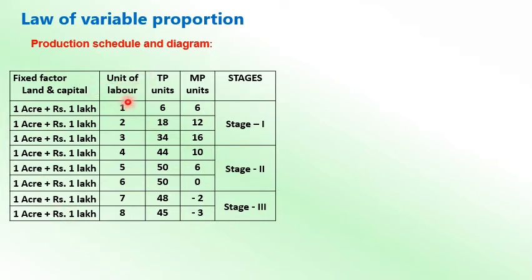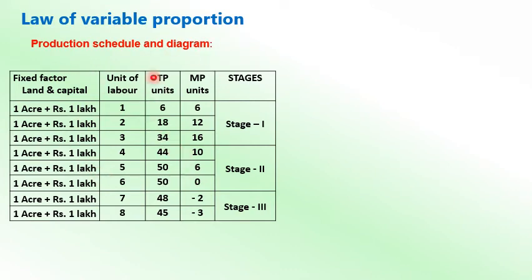The variable factor, that is labor, is getting changed every time, one by one: 1, 2, 3, 4, 5, 6, 7, 8. Now why is it called proportion? If I take the numerical values only, the fixed factor to variable factor is 2 is to 1, 2 is to 2, 2 is to 3, 2 is to 4, 2 is to 5, 2 is to 6, 2 is to 7, 2 is to 8. So the proportion gets changed, variation is there. That's why it is called proportion.